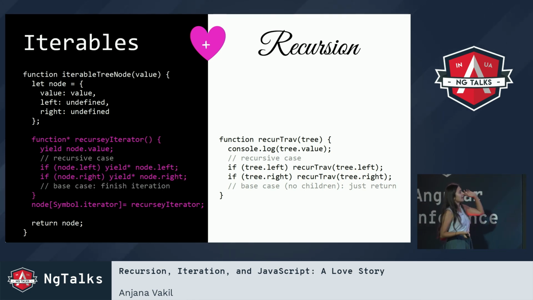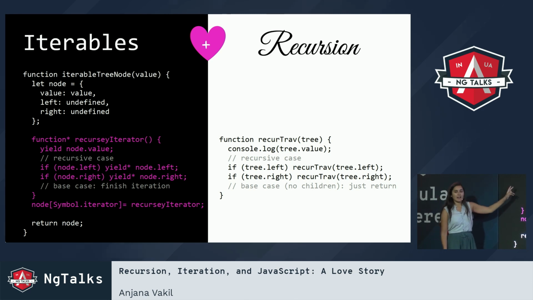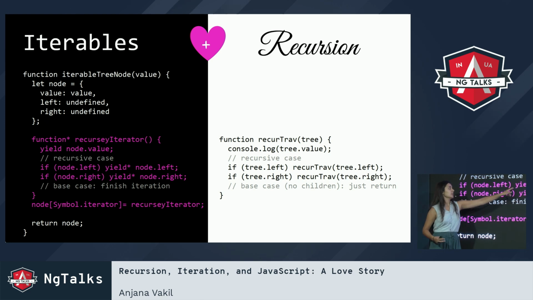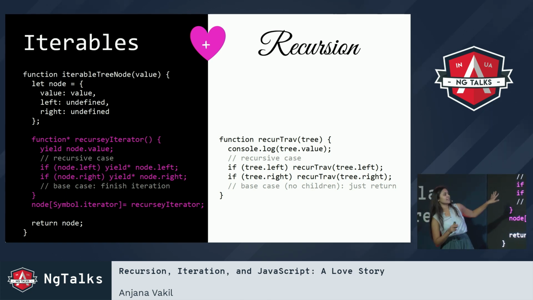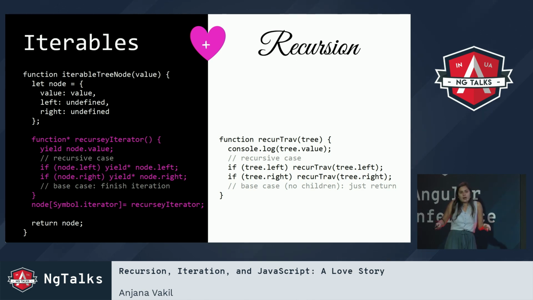So we've got now this generator called recursive iterator, because I'm really good at naming things, where first we're going to output the value using a yield statement, and then if there's something on the left, we're going to iterate over everything in that left subchild and successively yield those values, and then the same thing on the right. So if you look at these side by side, where instead of logging, we're yielding from this iterator, it's the exact same approach. And then in our base case, if there's nothing on the left and right, we just stop iterating.